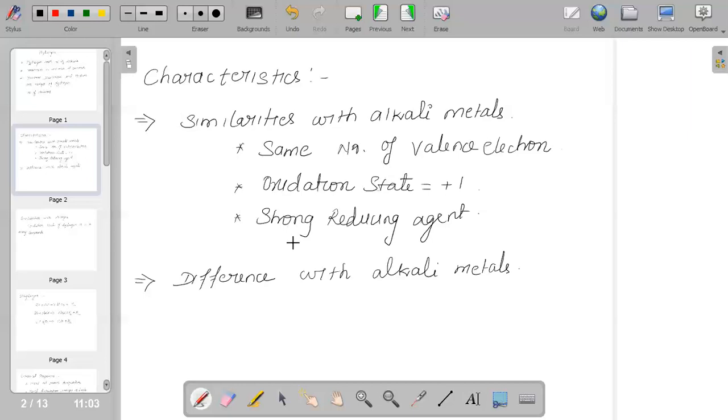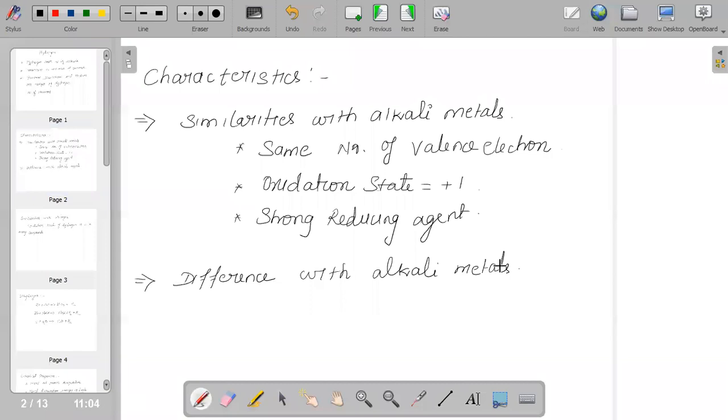And when we say this, why can it not be categorized completely as an alkali metal? There should be some difference from alkali metals. The ionization energy of hydrogen is high as compared to alkali metals, while the ionization energy of alkali metals is basically less. Hydrogen shows non-metallic behavior, whereas alkali metals show metallic behavior. Hydrogen is a diatomic molecule, as a monoatomic gas is not its form, and it mostly has the tendency of forming covalent bonds.